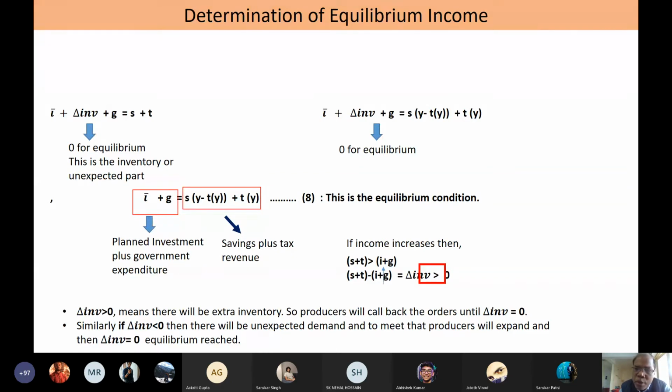So you keep reducing the production, and you are entering into the phase of recession because you are reducing the output. In the other case, when daily inventory is negative, there is unexpected increase in demand, then you increase the production in subsequent phases, then you are entering into the phase of boom. The economy is experiencing boom or prosperity.